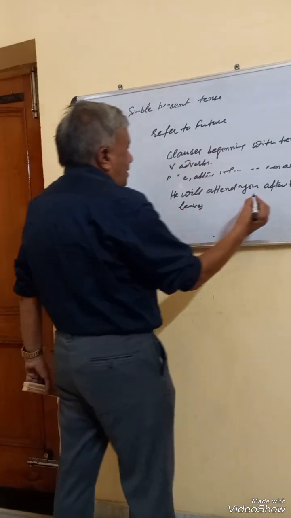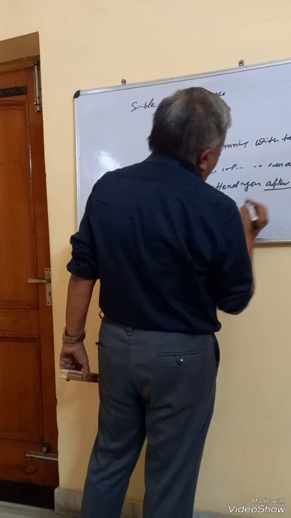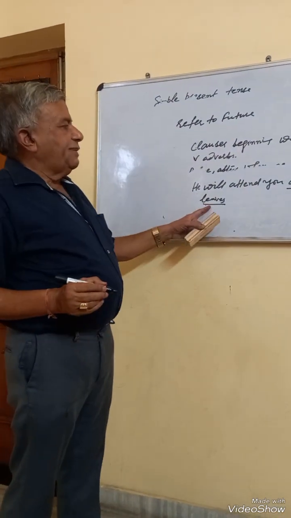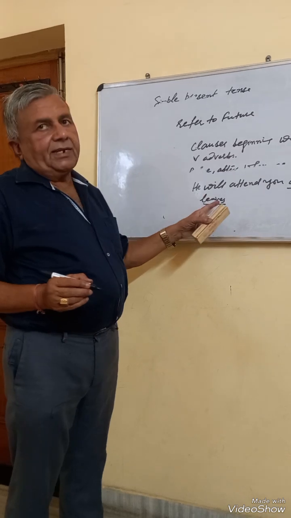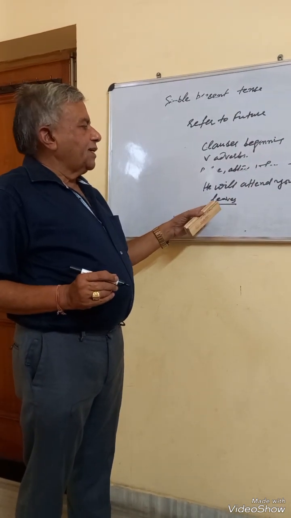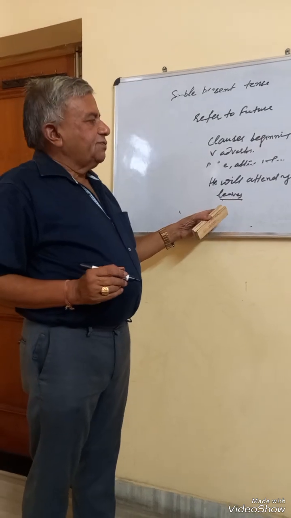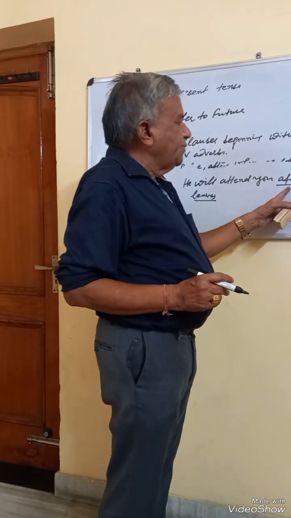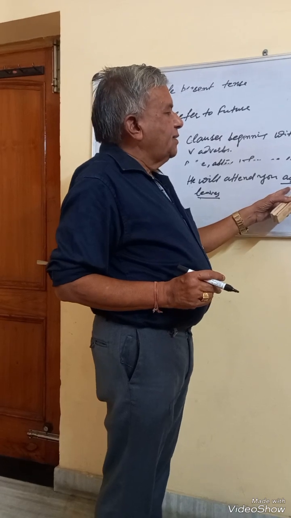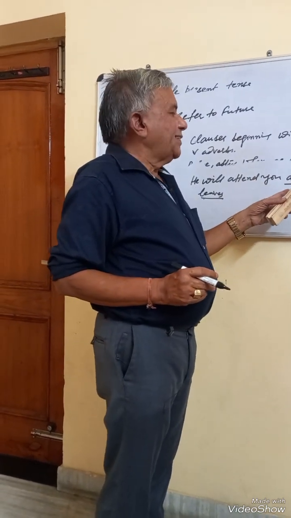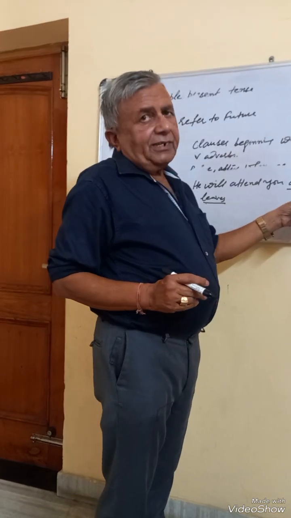Here, after Ram leaves is a subordinate clause, though it refers to future, but we have used leaves, not after Ram will leave. So in this way, after being the subordinate conjunction of time, and in such sentences, when the main clause is in the future tense, we use present indefinite in the subordinate clause.